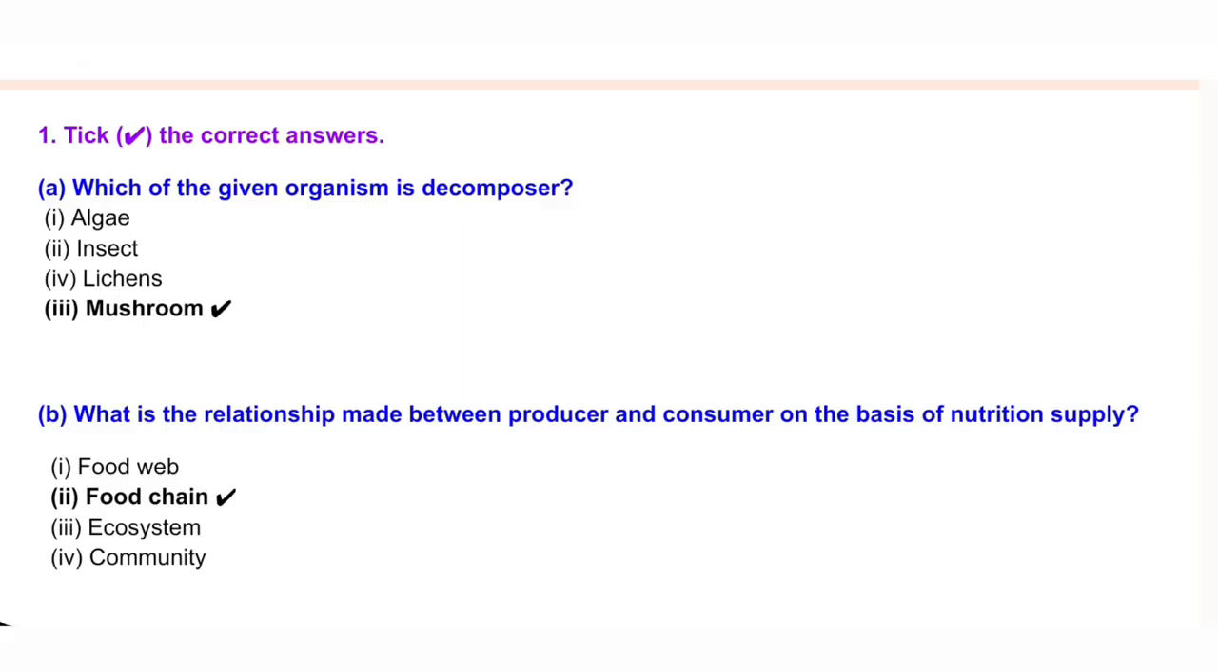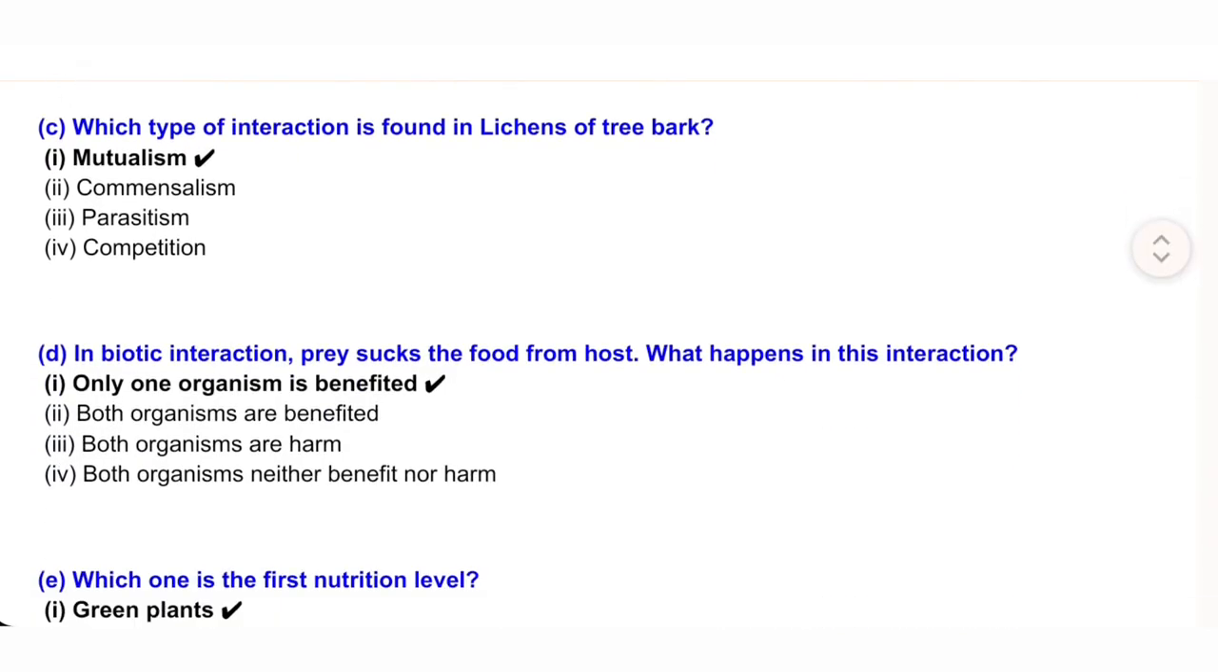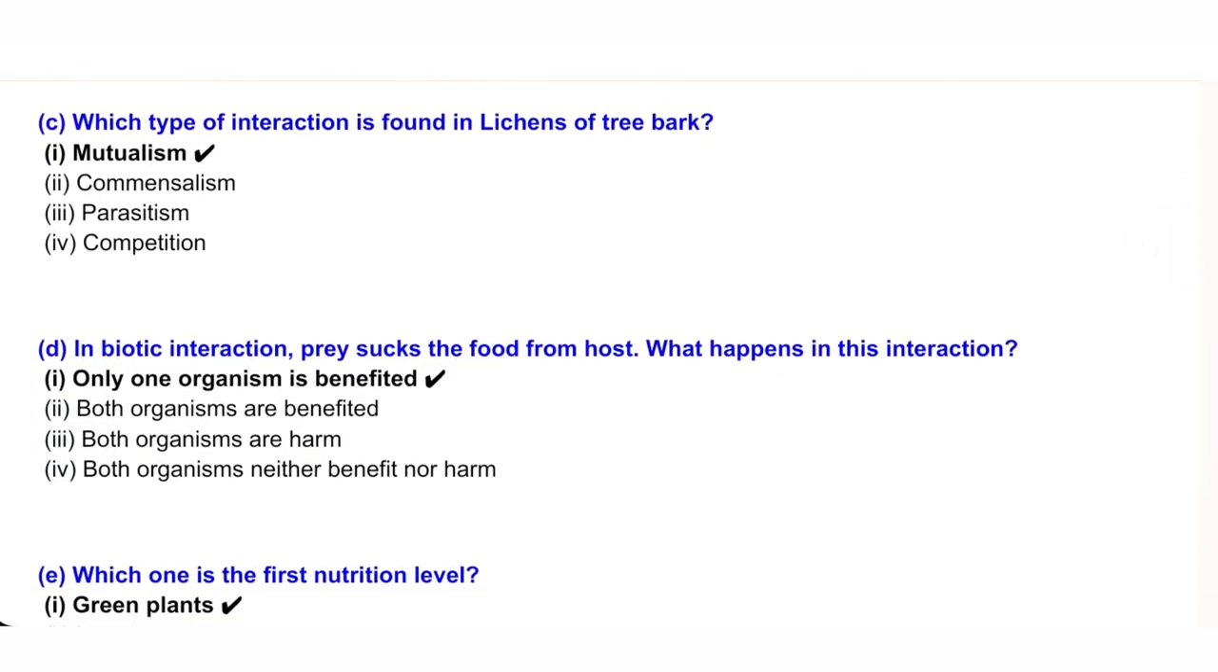B. What is the relationship made between producer and consumer on the basis of nutrition supply? I. Food web. II. Ecosystem. III. Food chain. IV. Community. C. Which type of interaction is found in lichens of tree bark? I. Mutualism. II. Commensalism. III. Parasitism. IV. Competition.